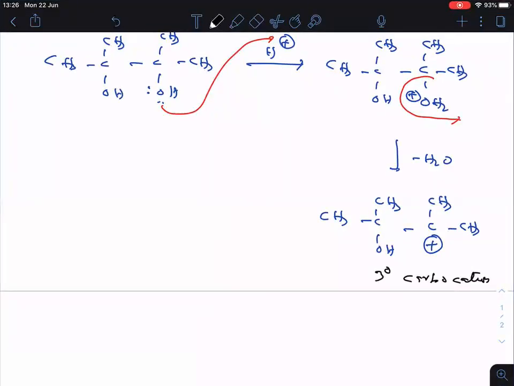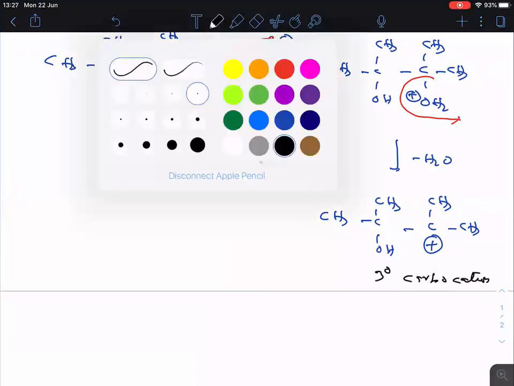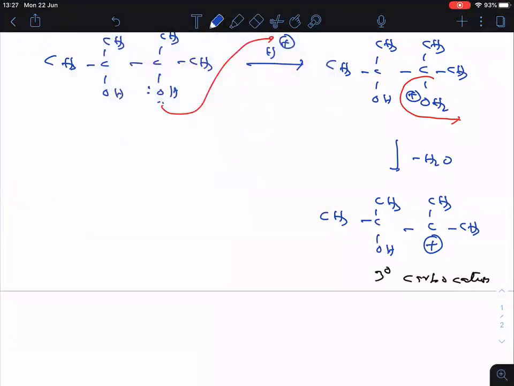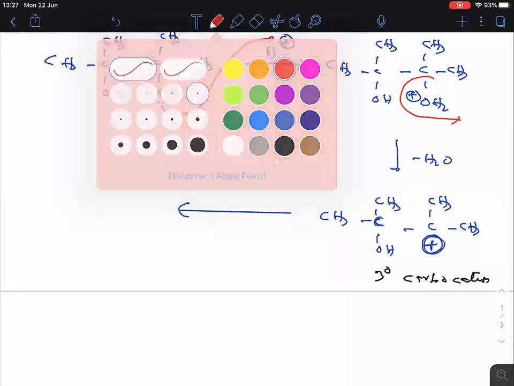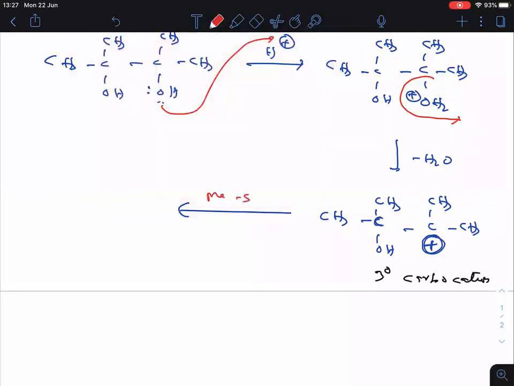Now the actual story begins. Try to understand now, everyone. What happened here? Please look here. This is the carbocation. Am I right? On the adjacent carbon, two methyls are there, so one methyl will shift. Why it will shift, that also I will explain.